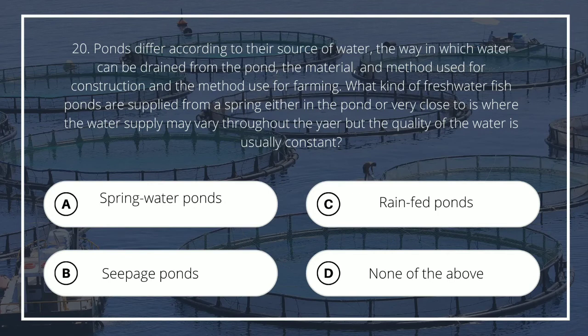Number 20. Ponds differ according to their source of water, the way in which water can be drained from the pond, the material and method used for construction, and the method used for farming. What kind of freshwater fish ponds are supplied from a spring either in the pond or very close to it, where the water supply may vary throughout the year, but the quality of the water is usually constant? A. Spring water ponds, B. Seepage ponds, C. Rain-fed ponds, D. None of the above. The answer is A.